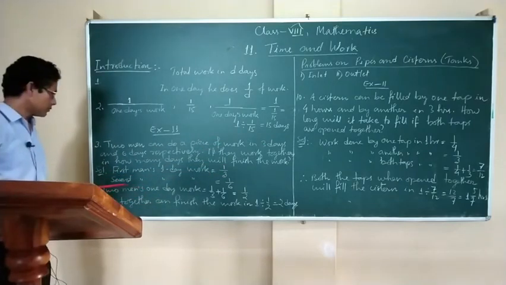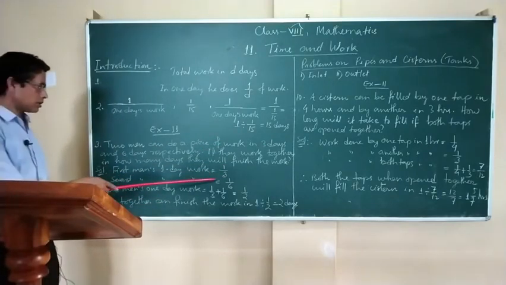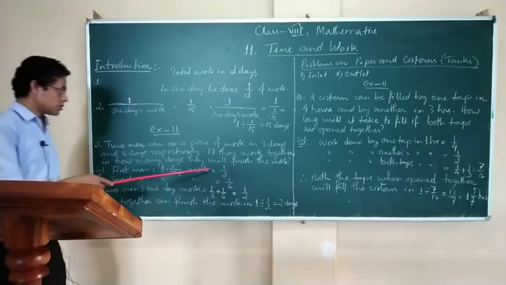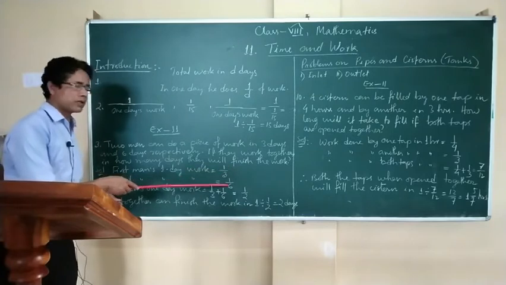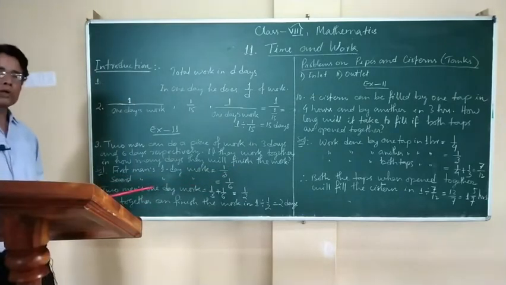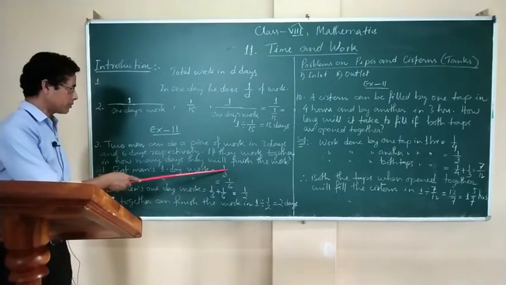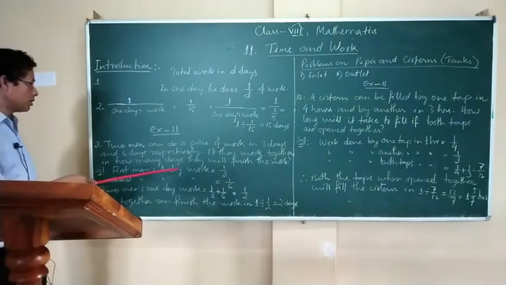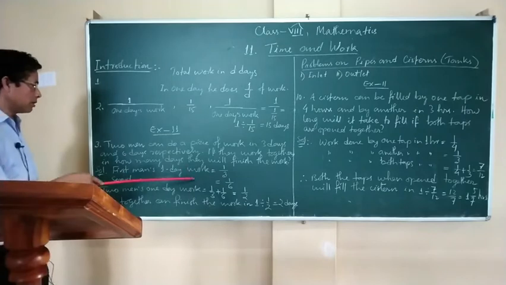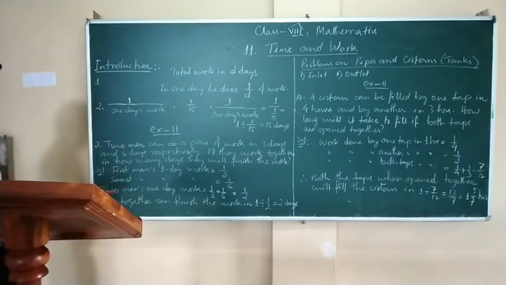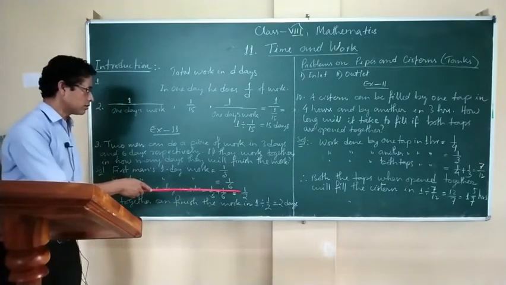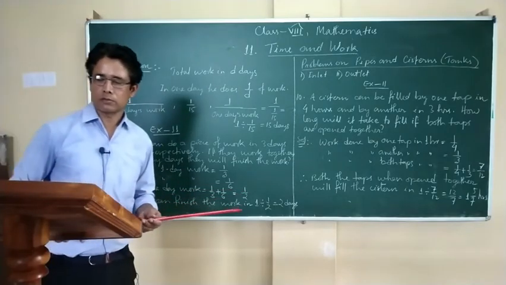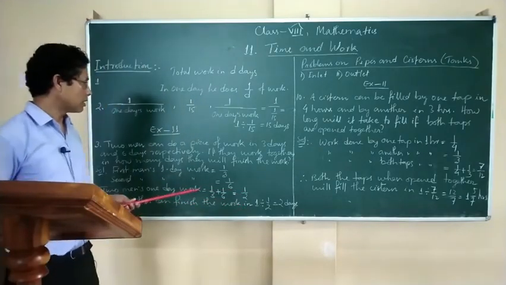Similarly, the second man's one day work is 1 by 6. So if the two men work together, what we have to do is add up these two values. That means how much work is done by one man in one day and by the second man in one day. If we add this up, we get 1 by 2, by solving and simplifying it.